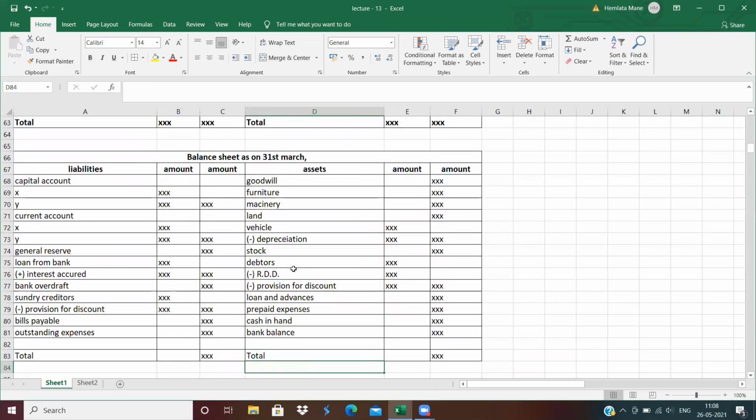All of you know the format of balance sheet, like liability side and asset side. All the liabilities come on the liability side, meaning capital account, current account, reserves, securities premium, general reserve, then loan, then bank overdraft, sundry creditors, bills payable, and outstanding expenses. And on the asset side, all the fixed assets and current assets come, and investments come under the asset side. Clear? I hope all of you understood this format.